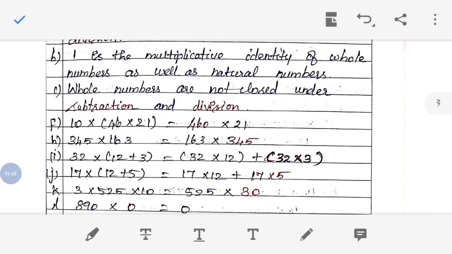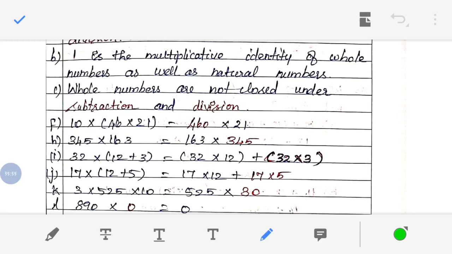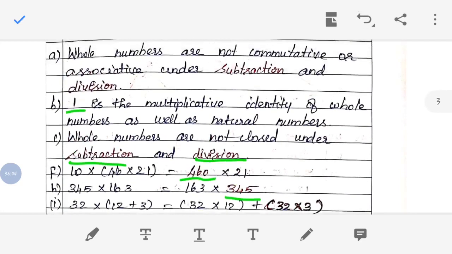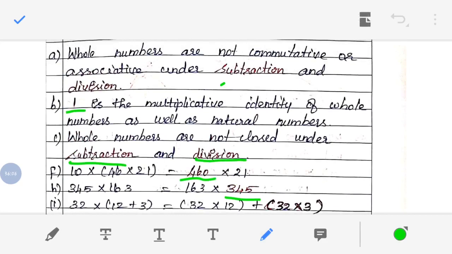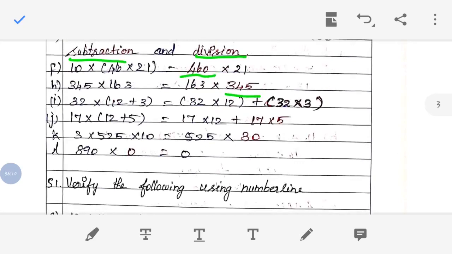The next one is 345 into 163 is equal to 163 into dash. I have written it in a different color. So that is the dash. Here also the same way. So now 345 into 163 is equal to 163 into dash. So what will come there? We have to change the order. 345 is missing, no? That you have to write there.